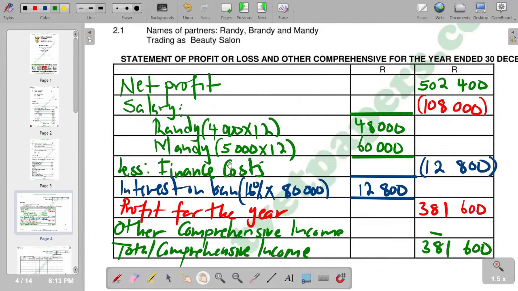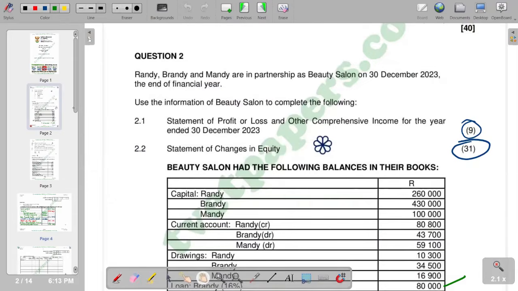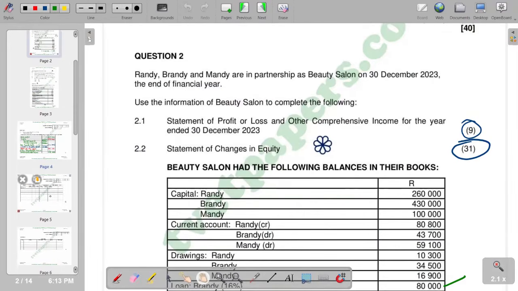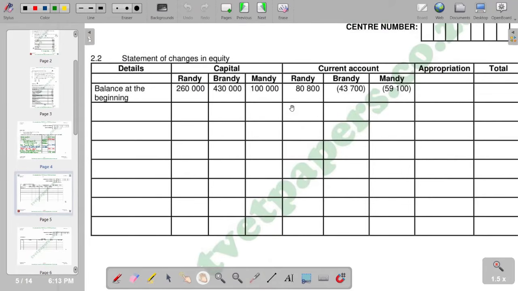So with that, we move on to the next part, whereby the next part of the question requires us to prepare the statement of changes in equity. So for the statement of changes in equity, we have it here. Of course, we have got the balance in the beginning as pre-entered. Then from there, we are supposed to move on to the total comprehensive income for the year. Remember, we've calculated that. So here we can say total comprehensive income for the year.